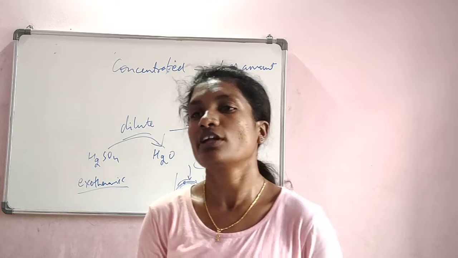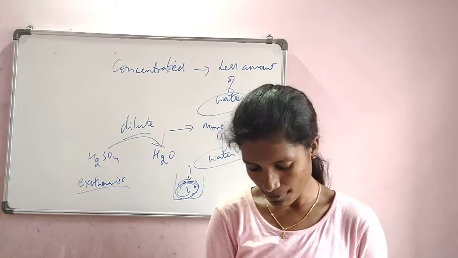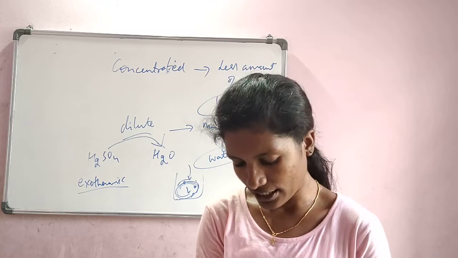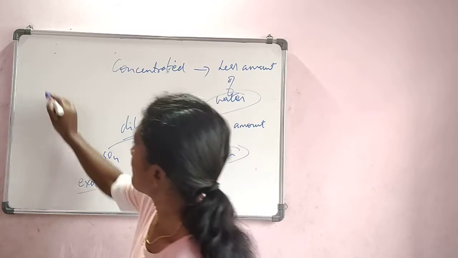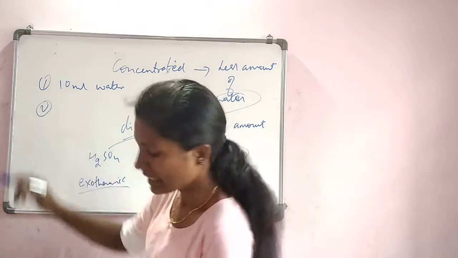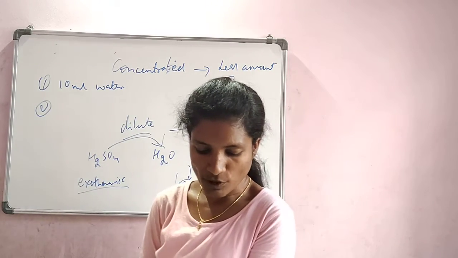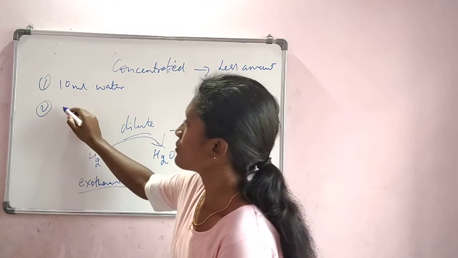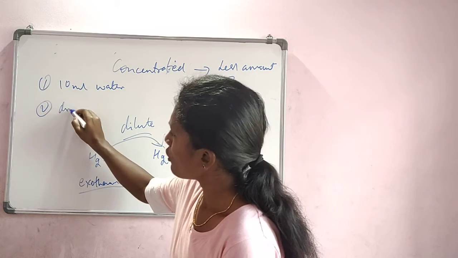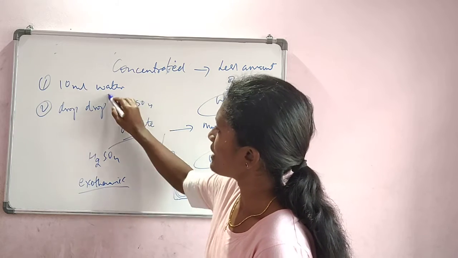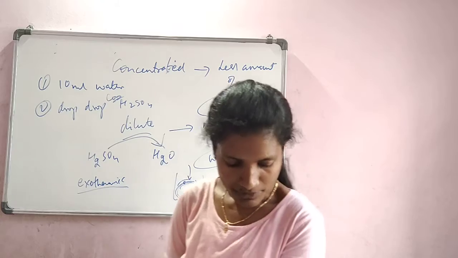So how do we dilute an acid? There is a small activity here. For the dilution, take about 10 ml of water in a beaker. Add a few drops of concentrated sulfuric acid to the water, drop by drop. So now we are adding H2SO4, which is concentrated, drop by drop.